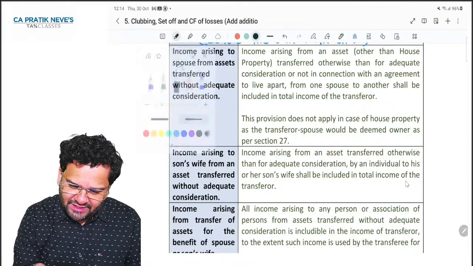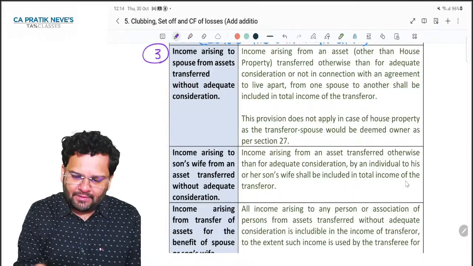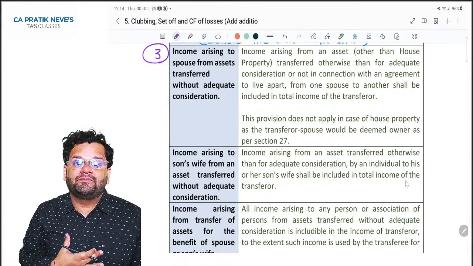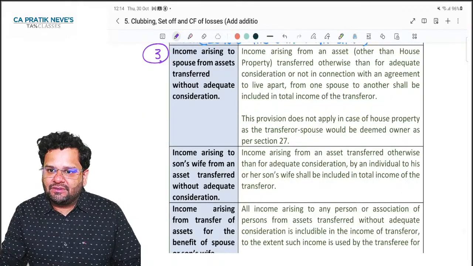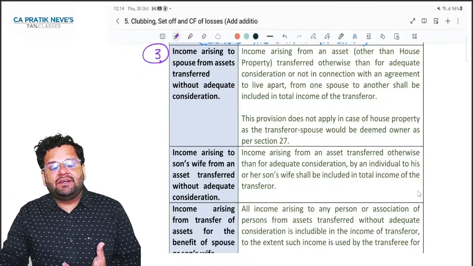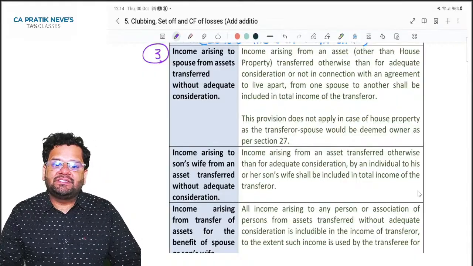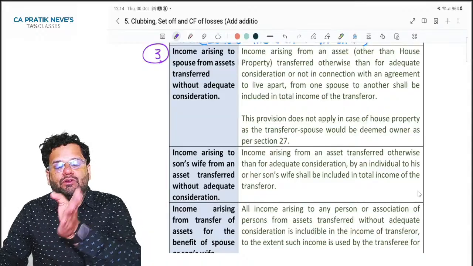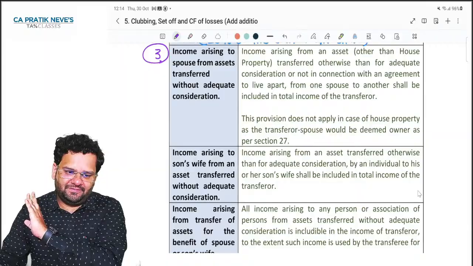Yes. So friends, see, the third important case of clubbing is this. Suppose my wife gifted me FD of rupees 10 lakhs. On that FD, I earned interest. Friends, this interest now will not be taxable in my hands. It will be taxable in hands of my wife. Make sense?